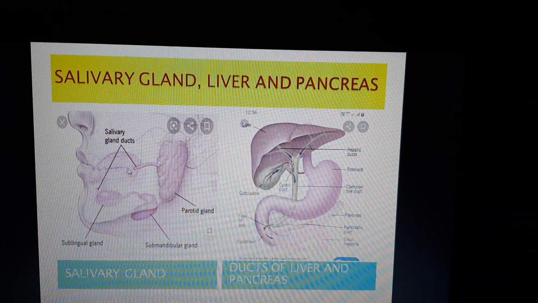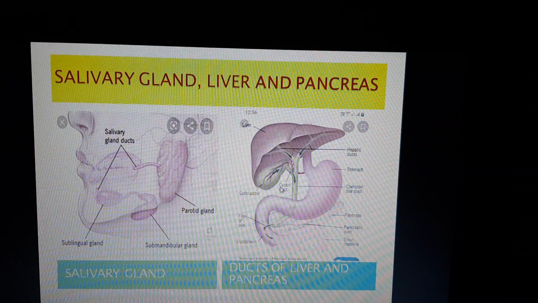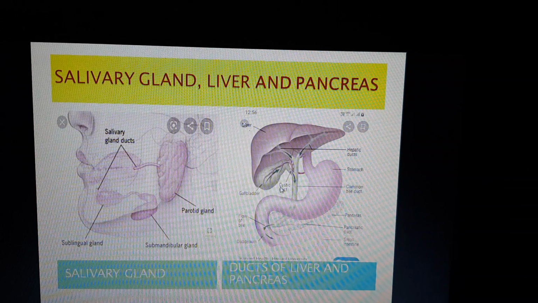Now next we have the liver, which we have to go into in detail, along with the pancreas. Liver is a very important organ. If the liver were not there in the alimentary canal, we would not be able to digest our food, because the liver plays a very important role by secreting bile. This secretion part we will see in the next topic, how humans digest food. But before that we have to go into detail about the structure of the liver. So what is the structure of the liver? For that we have to see this diagram here.